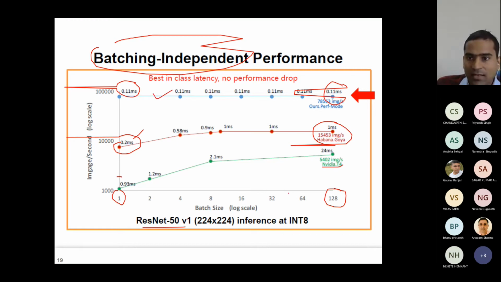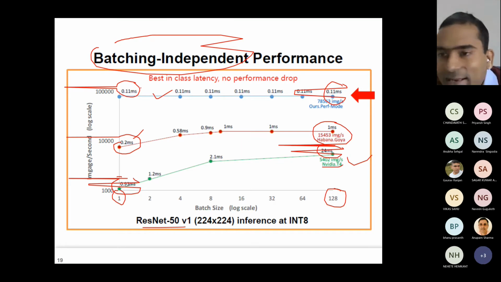Now, for the NVIDIA T4 GPU, the latency here was 0.93, and now it has become 24 milliseconds. That means how much? More than 25 times increase in the latency. The point is, it gives you very good performance irrespective of the batch size.